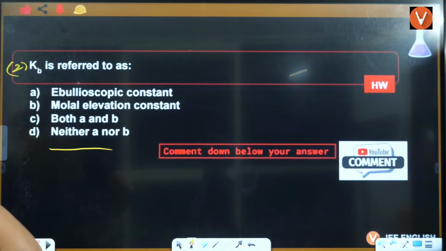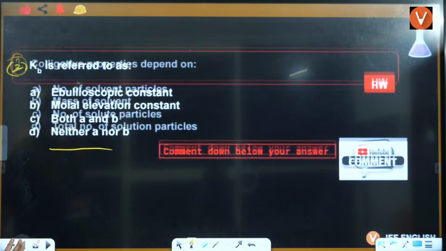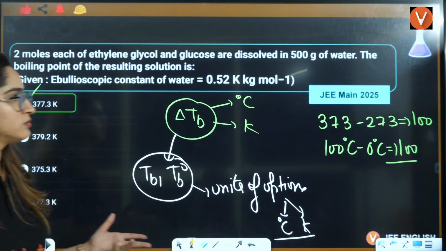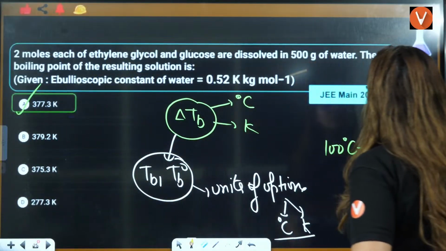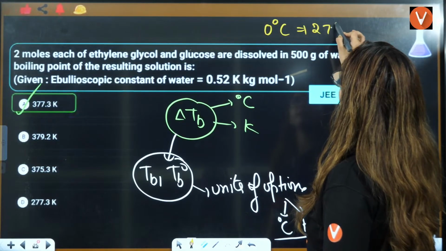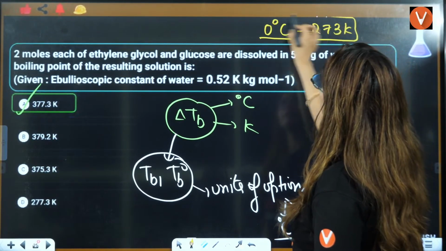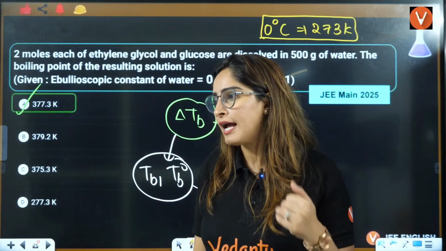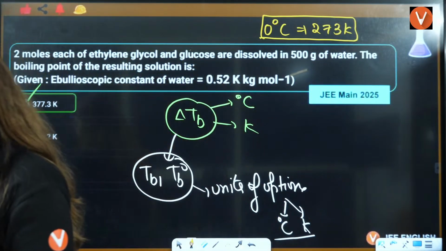Ma'am, we want to add 373. Sorry Gokul, I didn't get your question. What are you asking? 0 degrees Celsius is equal to 273 Kelvin, no? Whenever we know that the boiling point of water is 100 degrees Celsius, we have to add 100, and it will become 373 Kelvin, right?